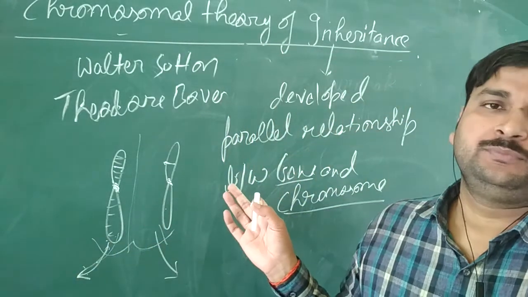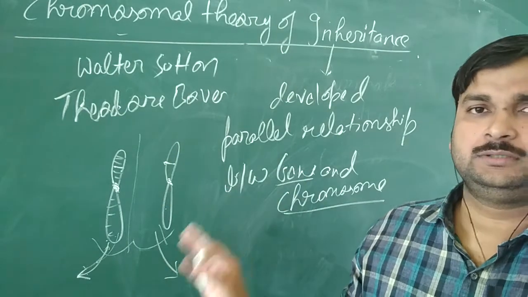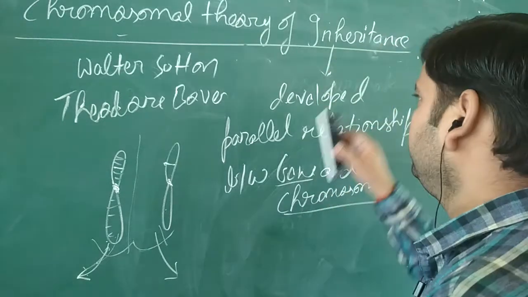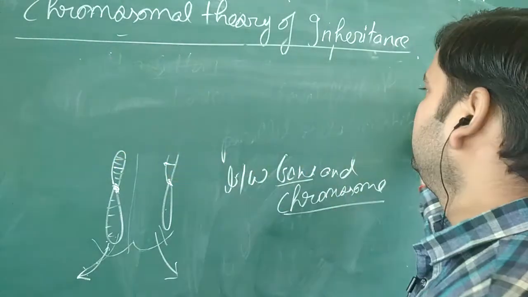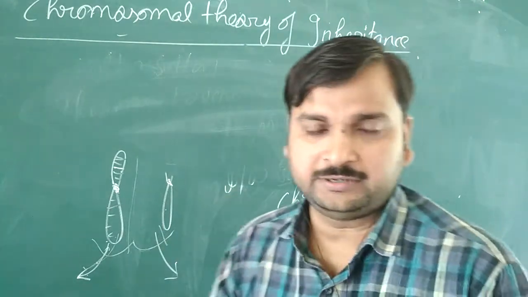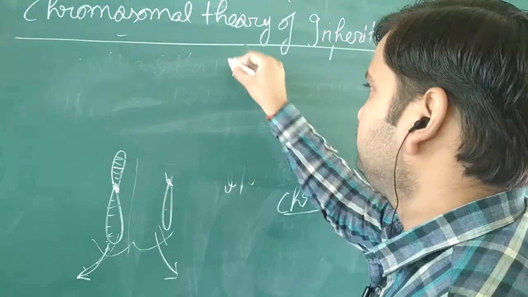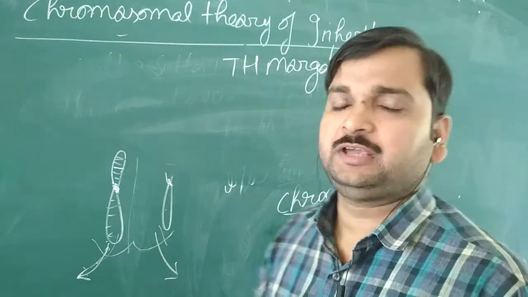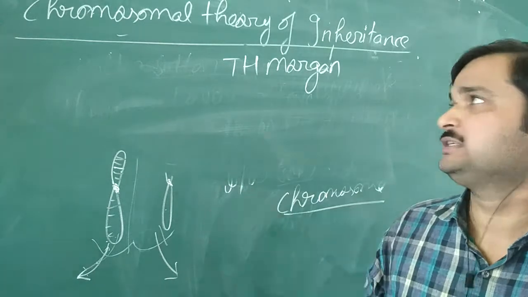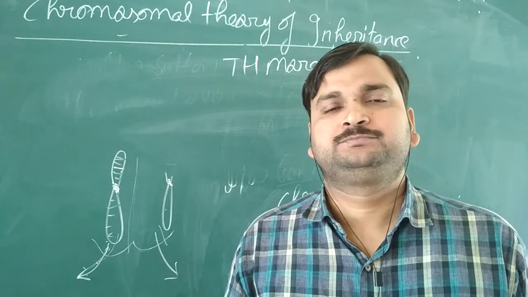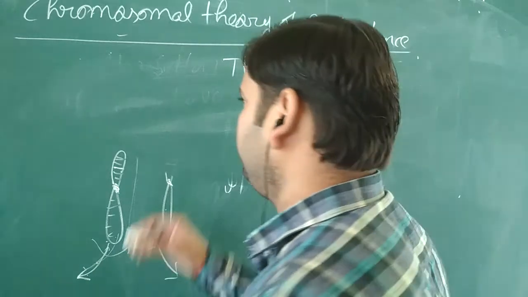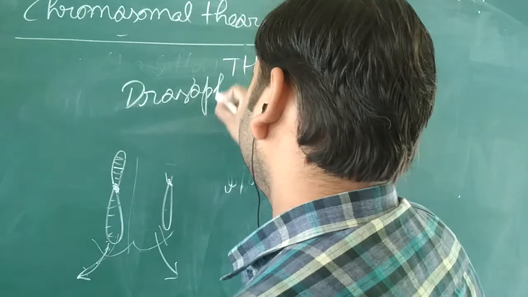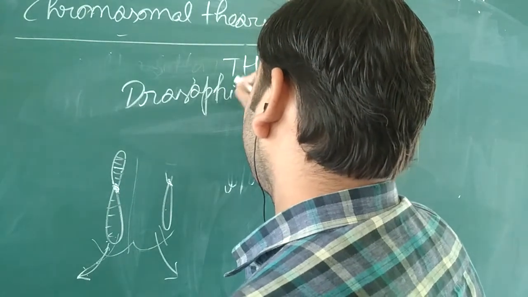So even though both of them theoretically developed the parallel relationship between the gene and chromosome, the experimental verification of the chromosomal theory of inheritance was done by T.H. Morgan, Thomas Hunt Morgan. And he performed his studies on the very important Drosophila melanogaster. So he performed his study on the Drosophila. It is an insect.